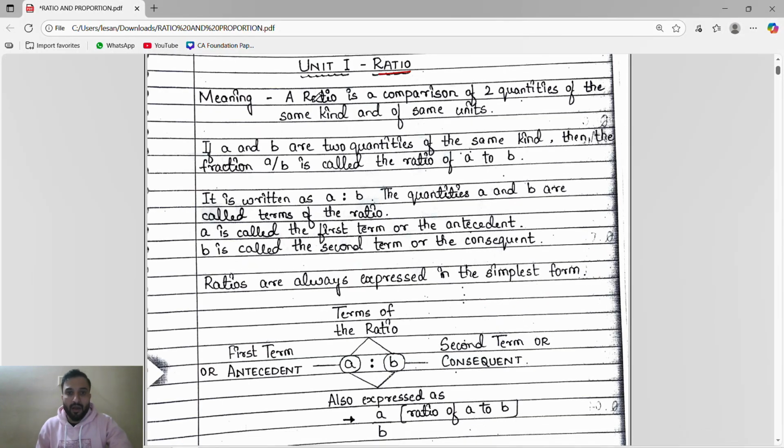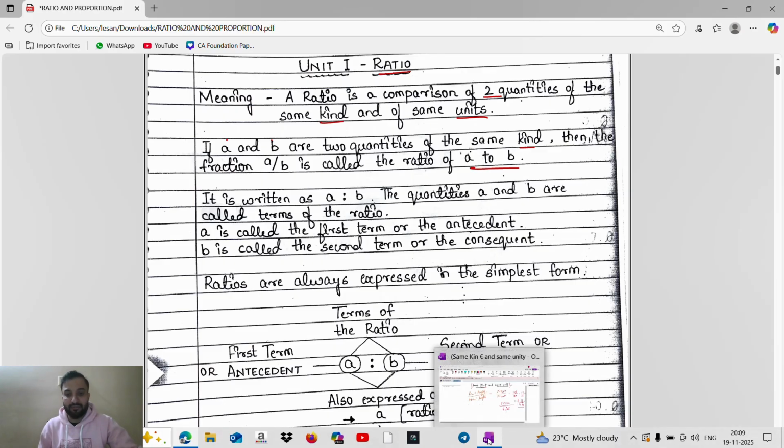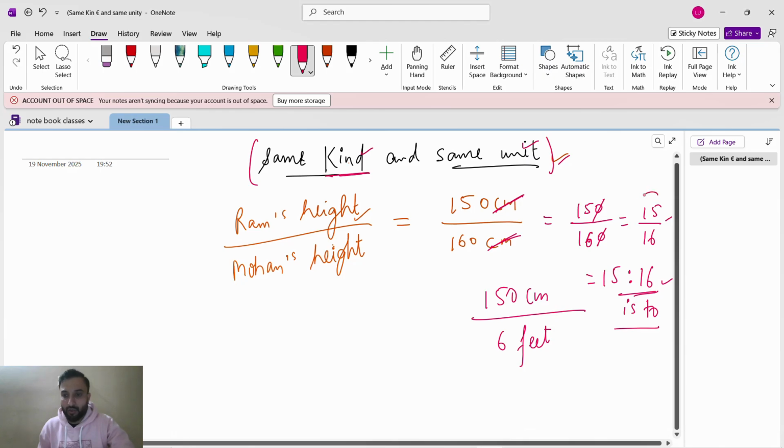So a ratio is a comparison of two or more quantities. Here you can write: a ratio is a comparison of two or more than two quantities of the same kind and same unit. Very important. If A and B are two quantities of the same kind, then the fraction A by B is called the ratio of A to B. Every time, ratio should be in fraction.